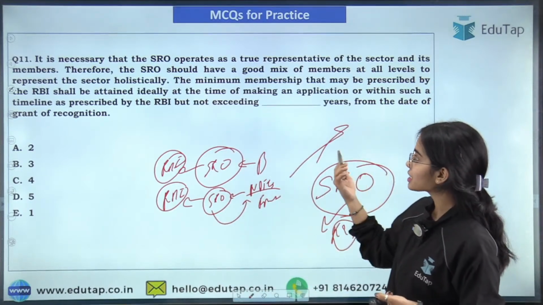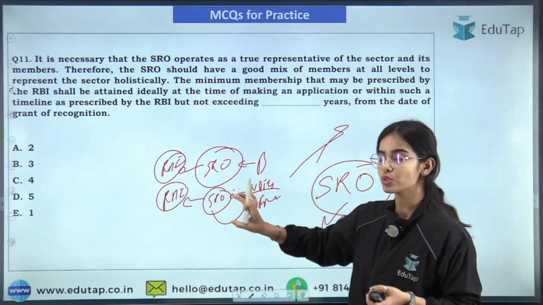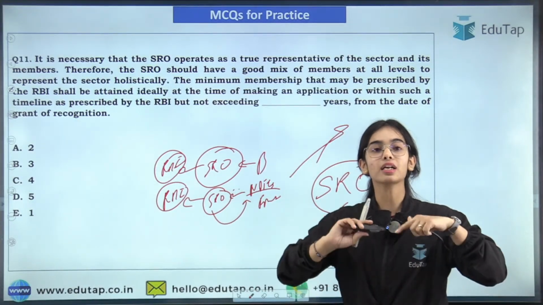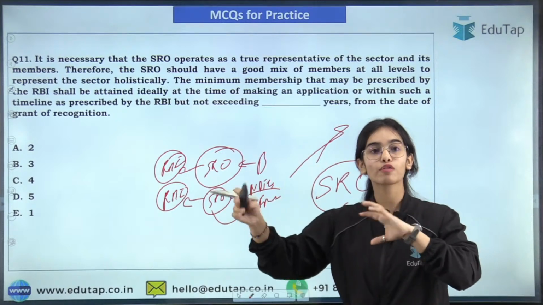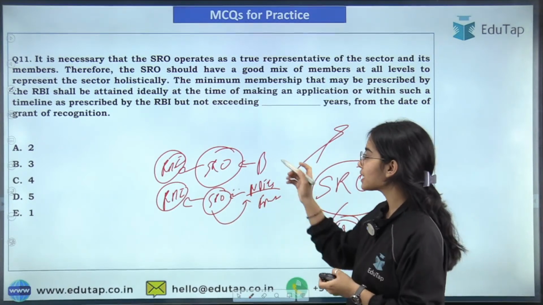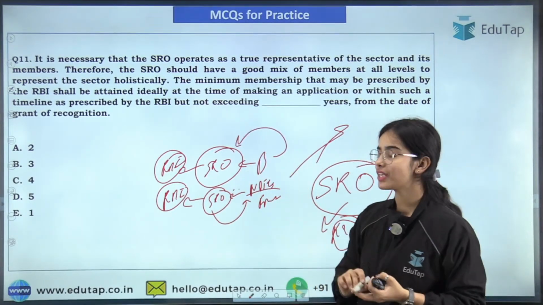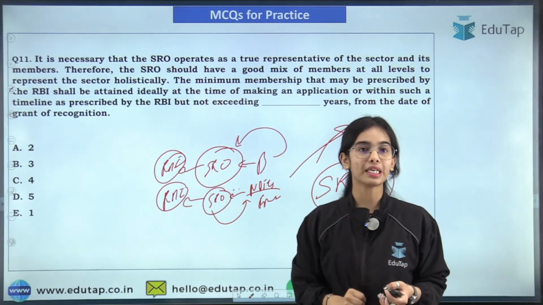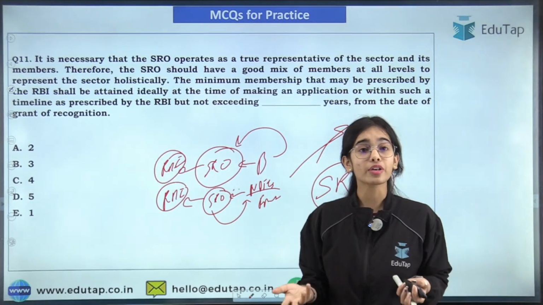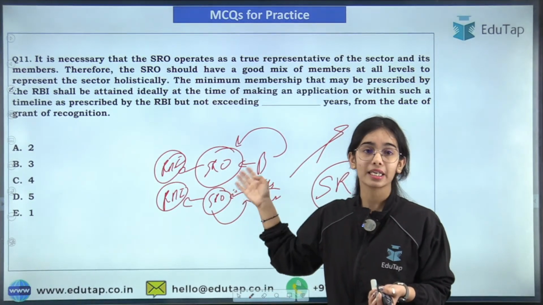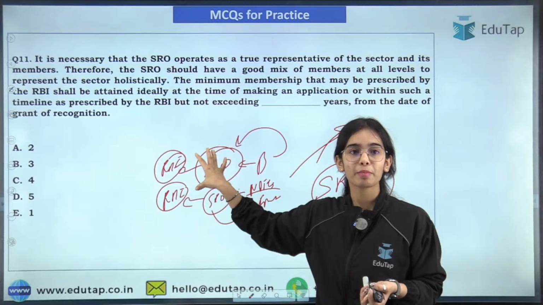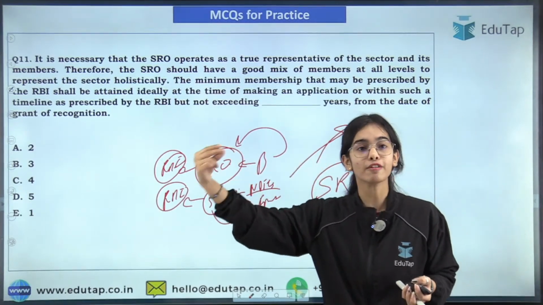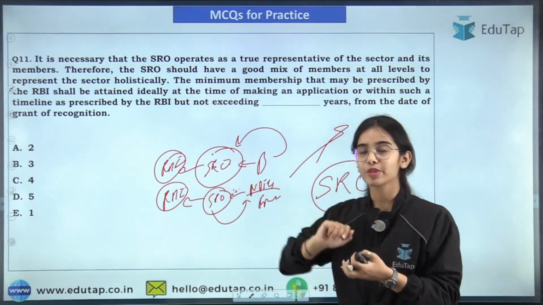So here the answer should be that the SROs must have some minimum membership so that they reflect the ideas of the whole segment. It's not that one bank is the member of the SRO and they go to the RBI saying we want this thing to happen for our sector. That is not representing the whole of the banking sector. There should be some minimum membership that this SRO must have to represent the whole sector in front of the RBI. Okay, so that is the idea.